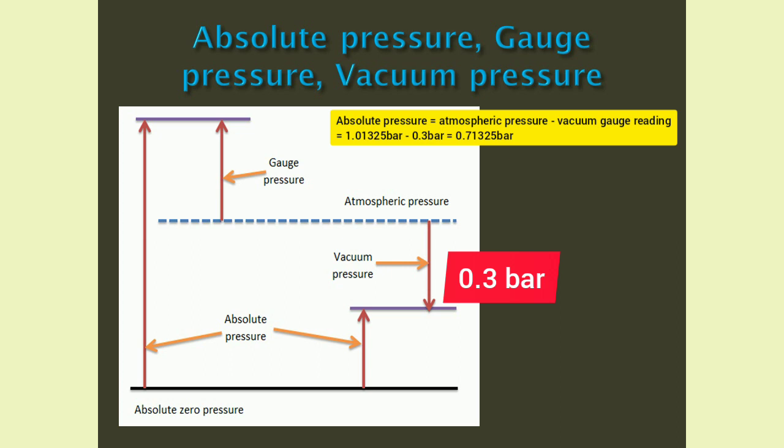From our example, absolute pressure equals 1.01325 bar minus 0.3 bar, which is 0.71325 bar. I am assuming that now you understood what is absolute pressure, gauge pressure and vacuum pressure.